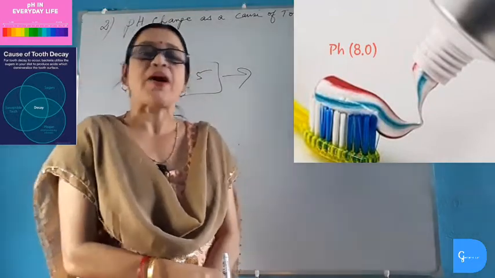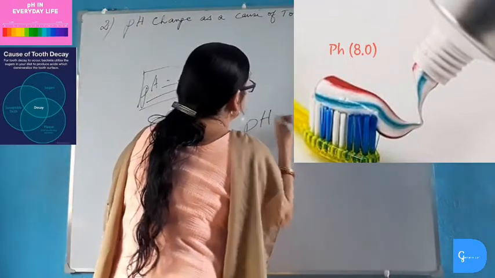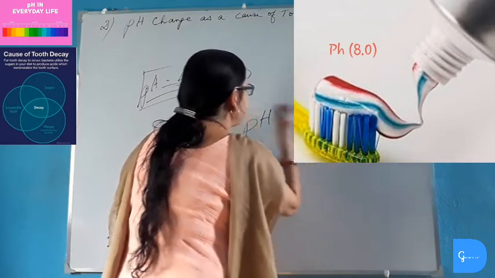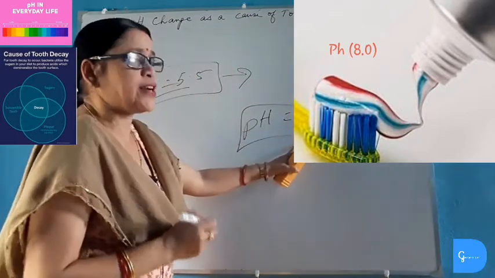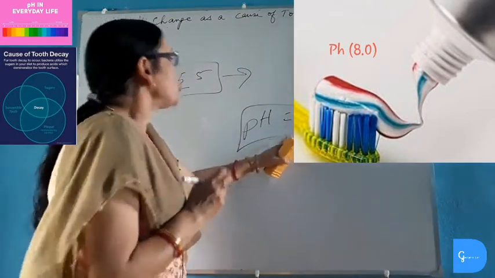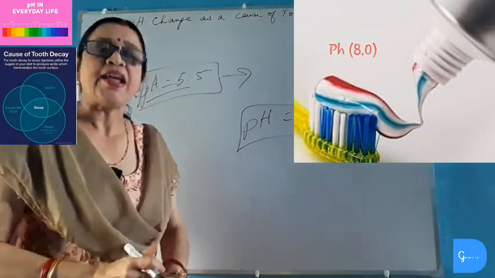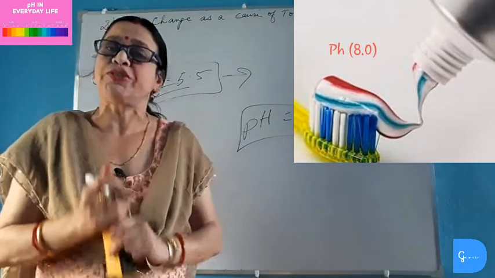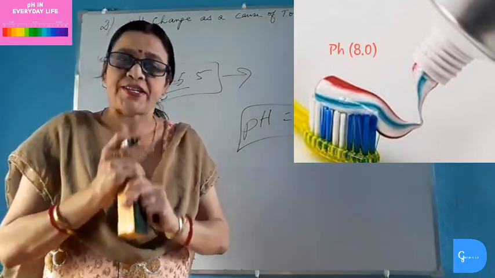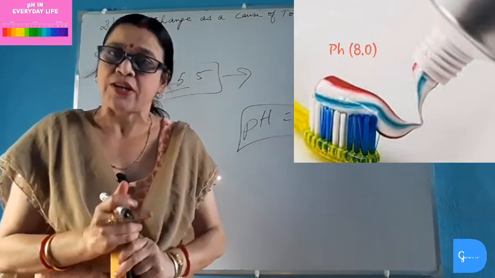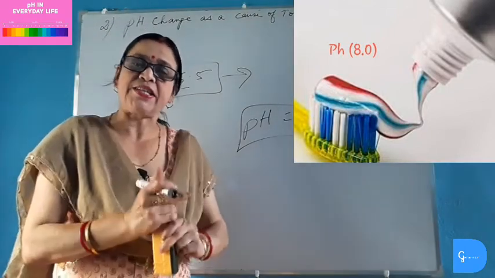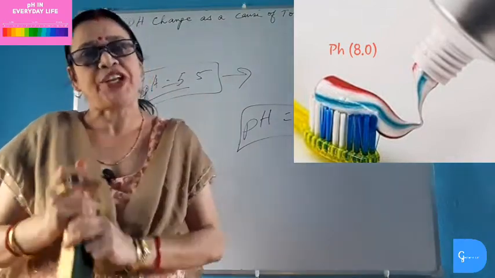The toothpaste must have pH of 8.0. That is, the toothpaste is basic in nature. This basic nature of toothpaste will react with the acid produced in the mouth and neutralize it, and thus it will prevent tooth decay. So it is necessary to use basic toothpaste which neutralizes the acid in the mouth and avoids tooth decay.